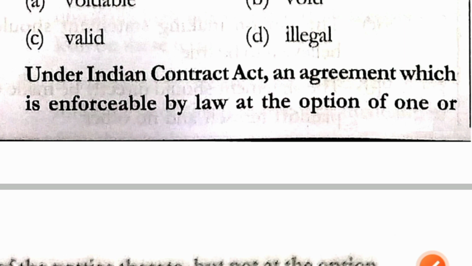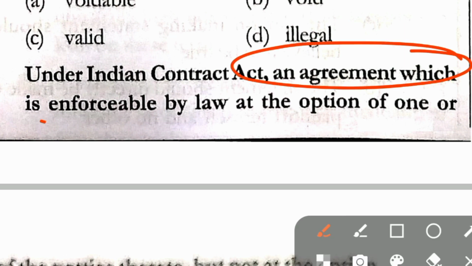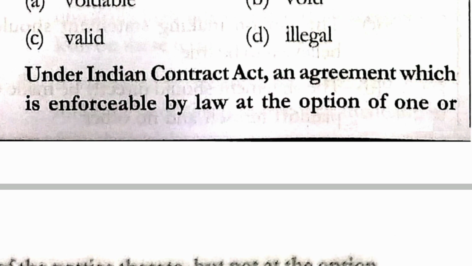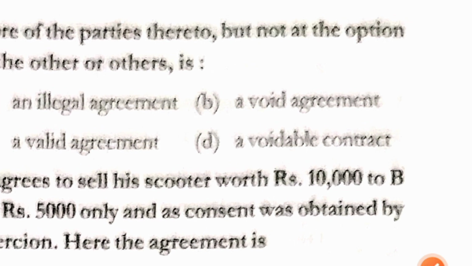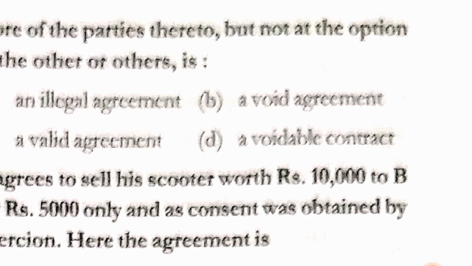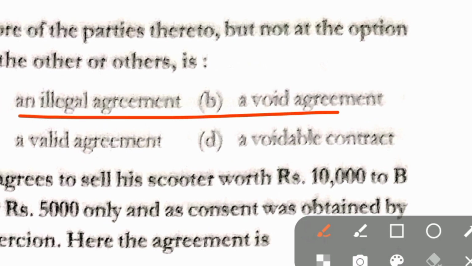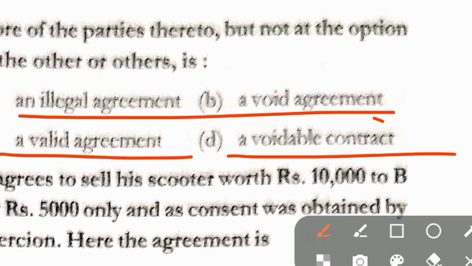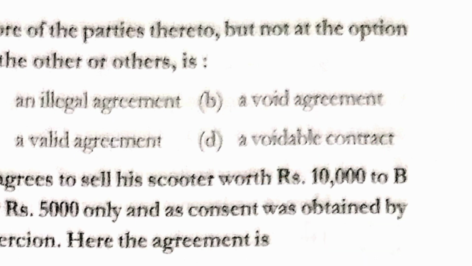Question number 202. Under Indian Contract Act, an agreement which is enforceable by law at the option of one or more of the parties thereto, but not at the option of the other or other parties, is option A, an illegal agreement, option B, a void agreement, option C, a valid agreement, and option D, a voidable contract. Here the correct answer in question number 202 is option D, that is a voidable contract.